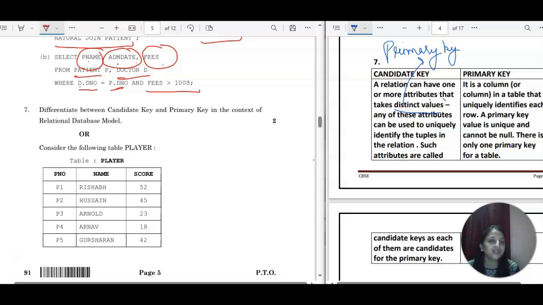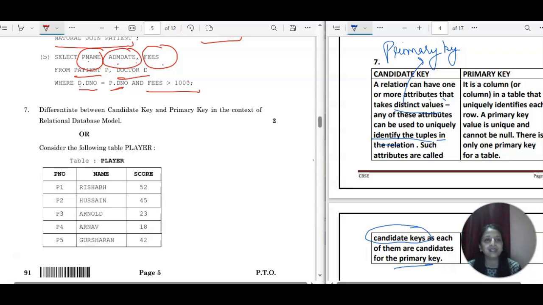So any of these attributes can be used to uniquely identify a tuple in the relation. Such attributes are all called candidates for the same position. So one will be the primary key, right? But the rest will be the candidates of the same thing. Like for the post of prime minister, multiple candidates are there, but one will be the prime minister, and the rest of the members will be considered as candidates for the same position.